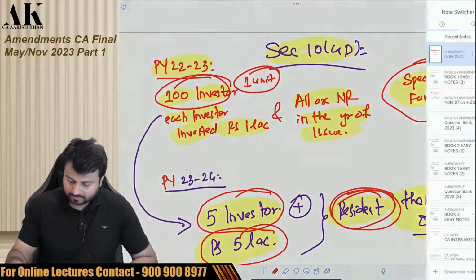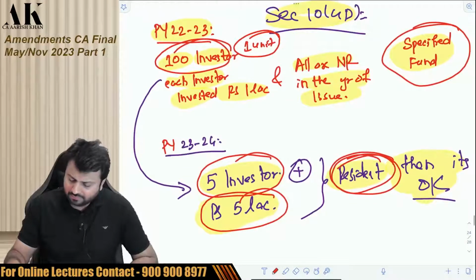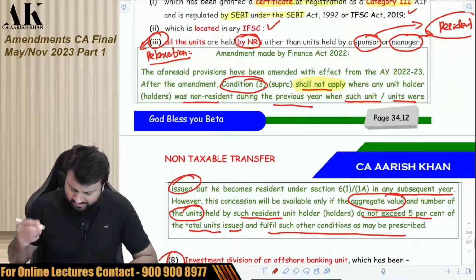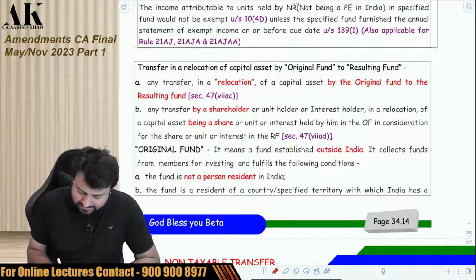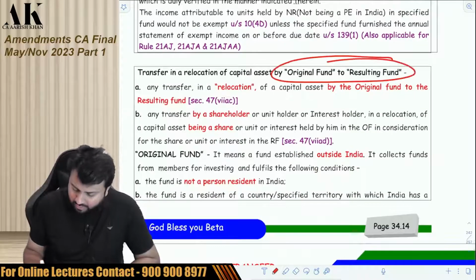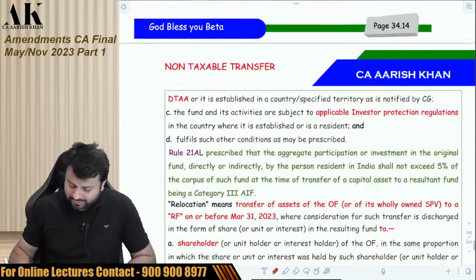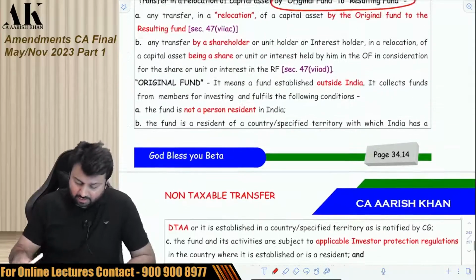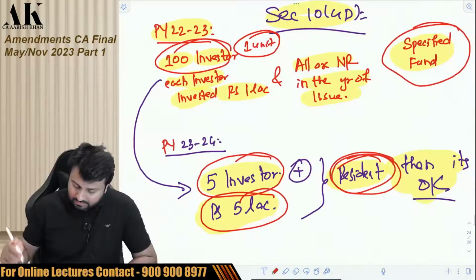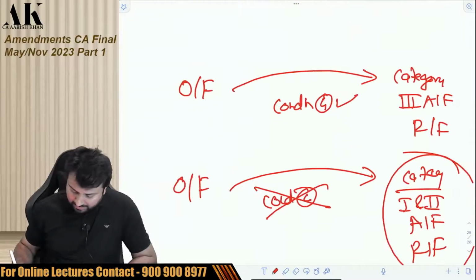Now there is one more amendment made over here, in section 47. Now what is that amendment? In section 47, it is about original fund to resulting fund. Now what is this exactly? I'll try to explain. There is one rule which is prescribed by the government. Pay attention please.